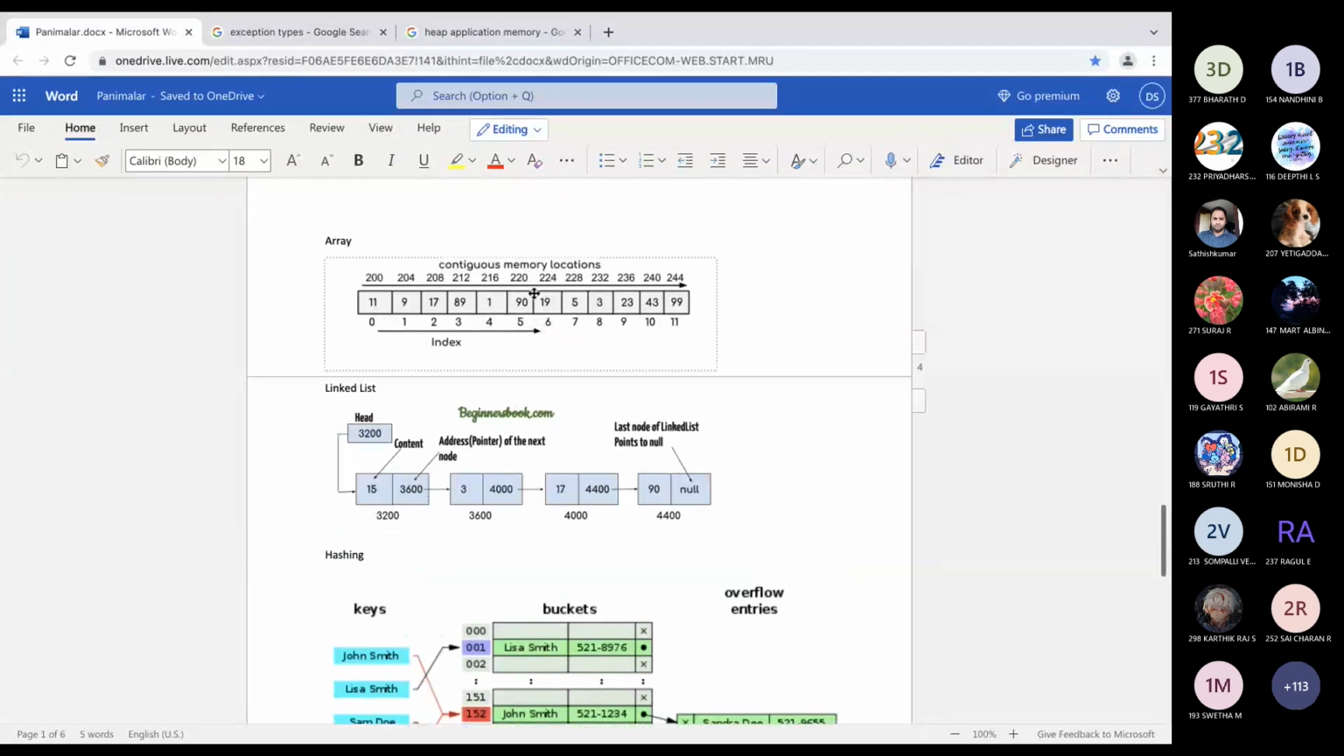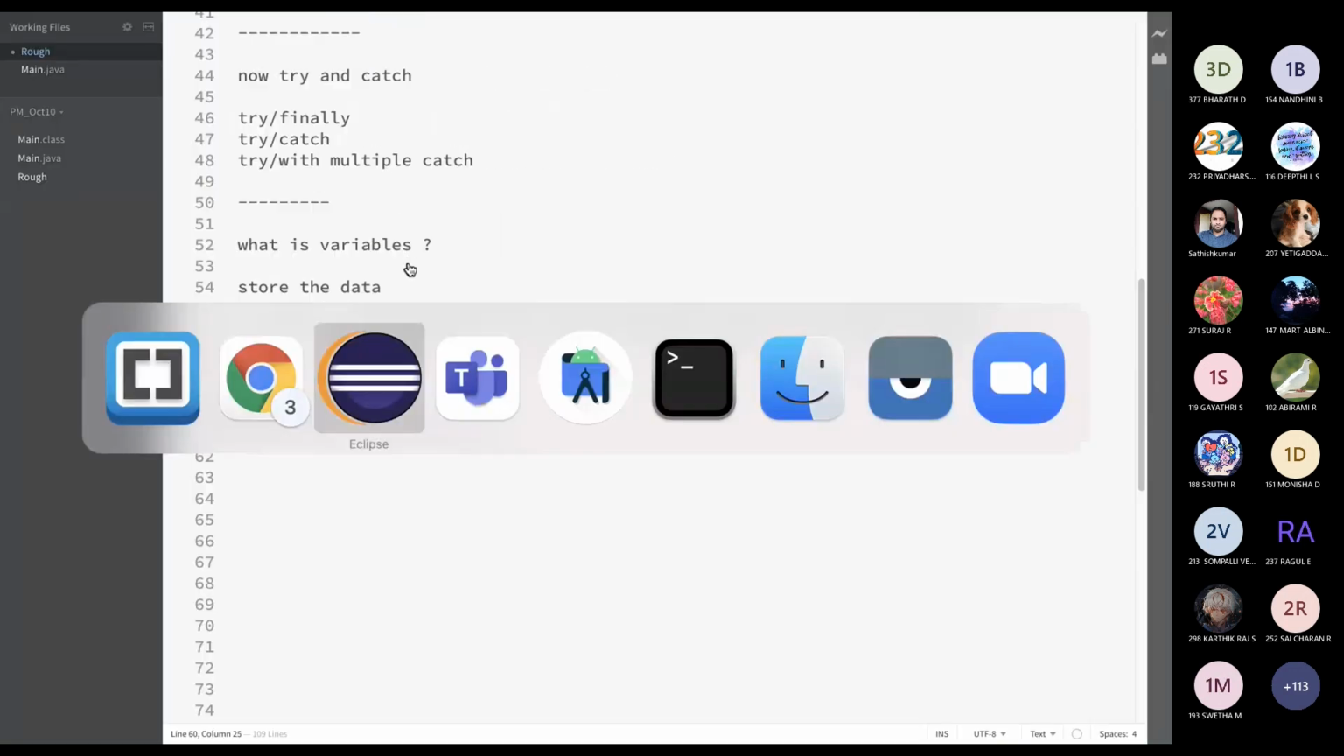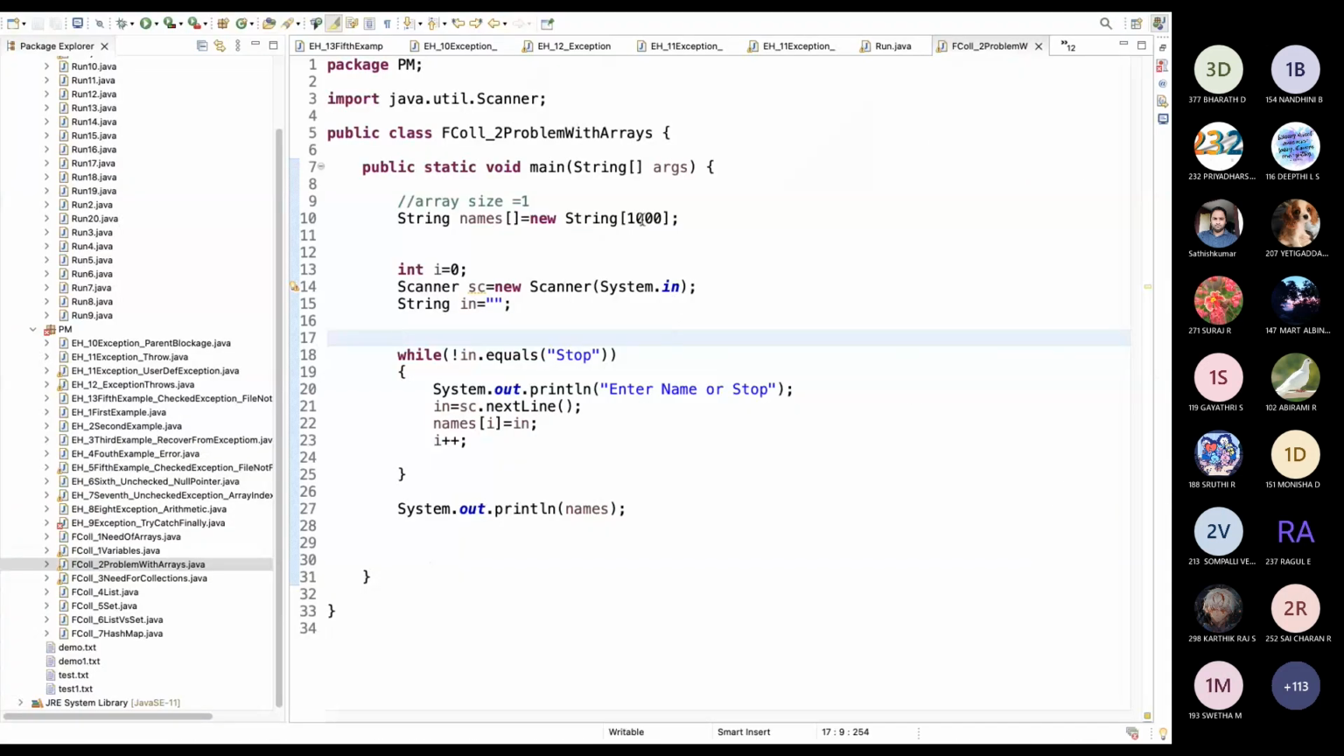Actually, the reason why we have to give the array size is that an array allocates a continuous memory location in RAM. That's why we are not able to dynamically give the array size. So the problem with arrays is we have to give the size upfront.